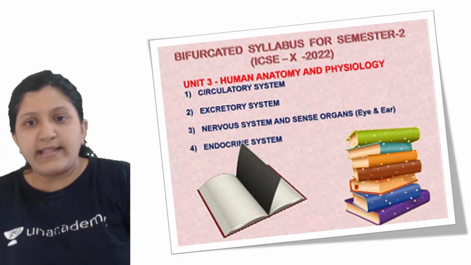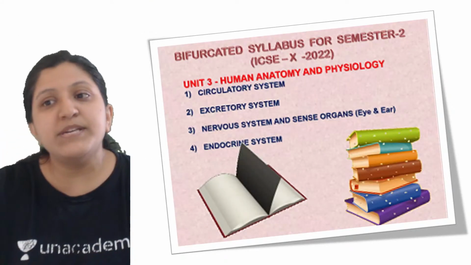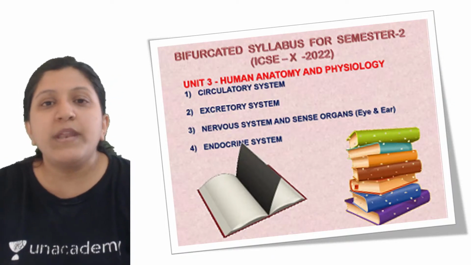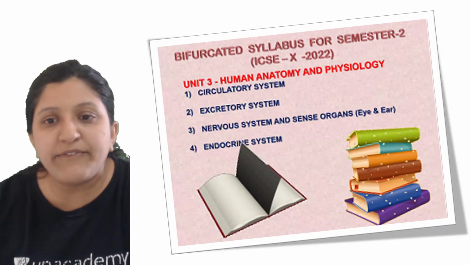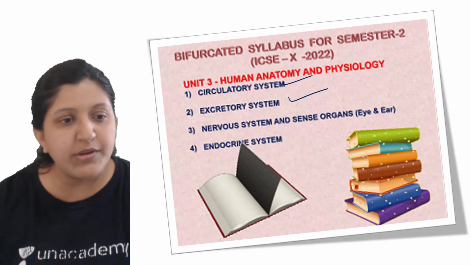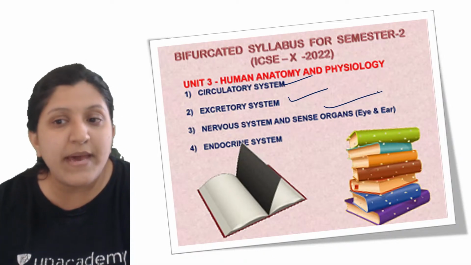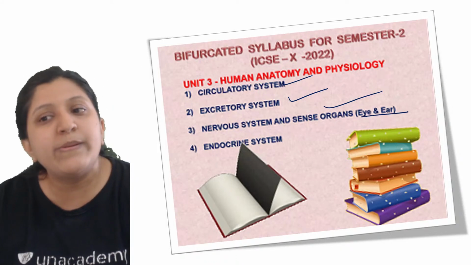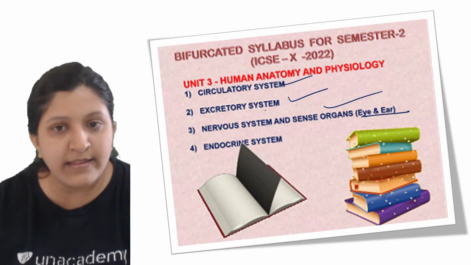So let's have a look at this one. The bifurcated syllabus for semester 2. Human anatomy and physiology: you have these 4 chapters, that is circulatory system, excretory system, nervous system, and sense organs. For sense organs, you will be studying only the eye and the ear. Then the endocrine system is there.